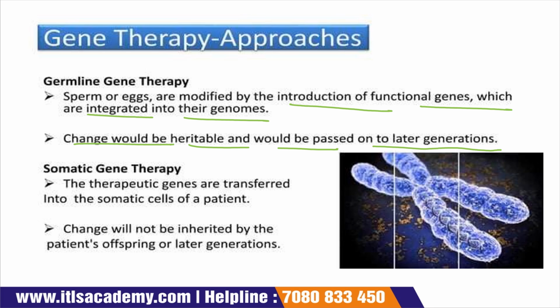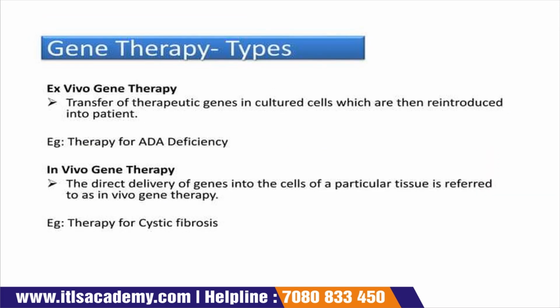The next is somatic gene therapy. The therapeutic genes are transferred into the somatic cells of a patient. When functional genes are transferred to the somatic cells of the patient, that type of therapy is called somatic gene therapy. Changes will not be inherited by the patient's offspring or later generations. Germline gene therapy is transferred to later generations, but somatic gene therapy is not.